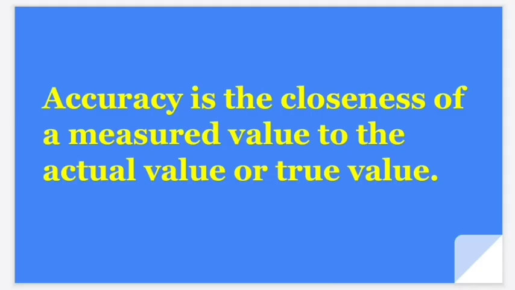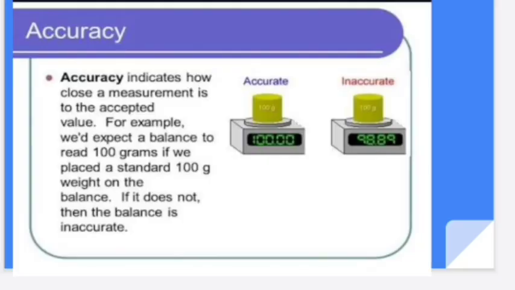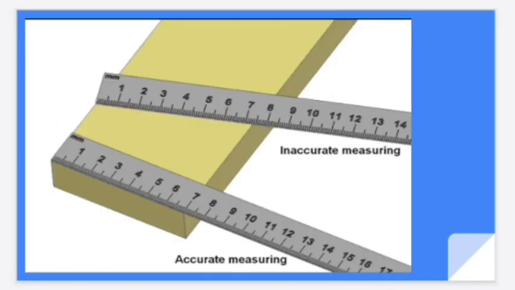Accuracy. Accuracy is the closeness of a measured value to the actual value or true value. For example, given these two masses, when compared to the second one, the first one is more accurate. First one is accurate, second one is not accurate. And the second example is from scale measurement. First one is 7 centimeter, second one is 7.5 centimeter. So when compared to the first one, the second one is not accurate.